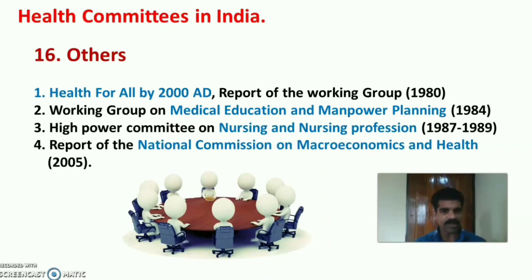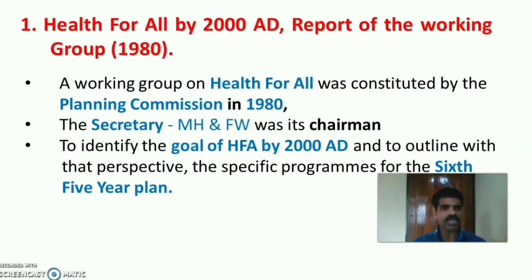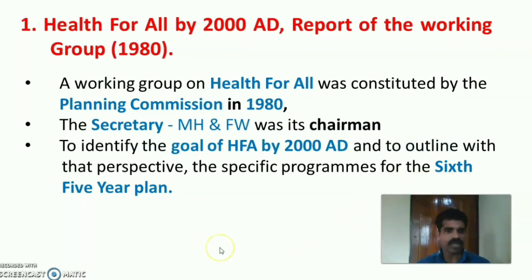They include Health for All by 2000 AD, report of the Working Group 1980, Working Group on Medical Education and Manpower Planning 1984, High Power Committee on Nursing and Nursing Profession 87-89, report of the National Commission of Macroeconomics and Health 2005. So first one is Health for All by 2000 AD, report of the Working Group 1980. A working group on Health for All was constituted by the Planning Commission in 1980. The Secretary of Ministry of Health and Family Welfare then was the chairman of this committee.